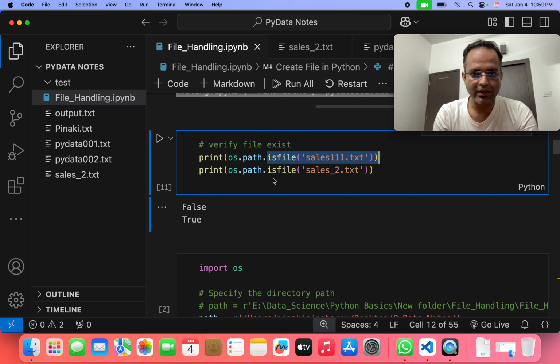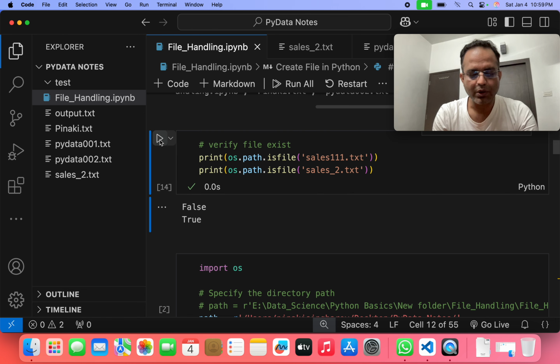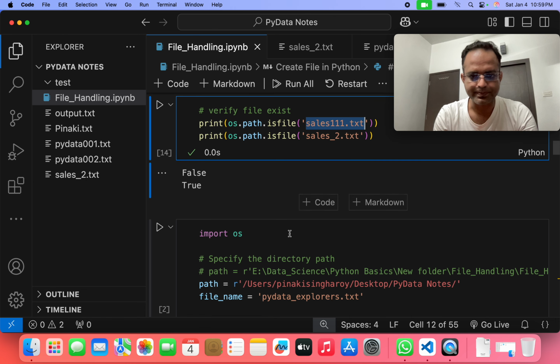So after writing these two lines of code, print os.path.isfile, again we just write sales_2.txt. If I run that program, basically this file is not available in this directory, so it gives the output False. And sales_2.txt is already present in this directory, so it gives the output True.